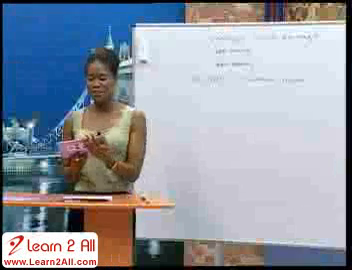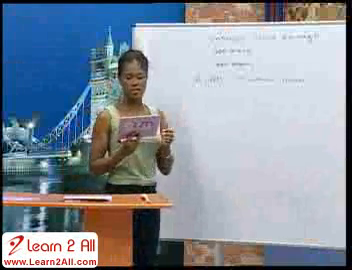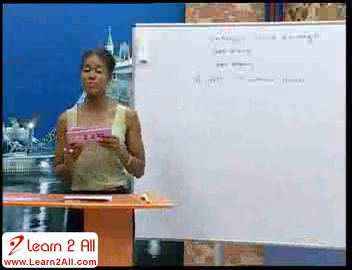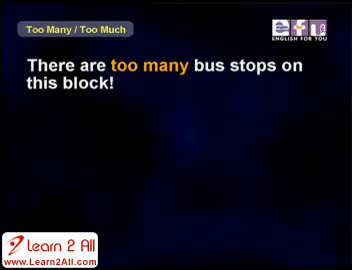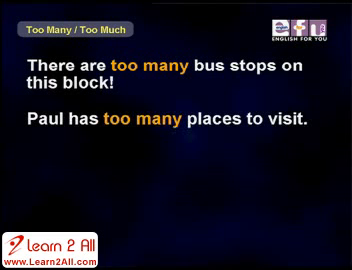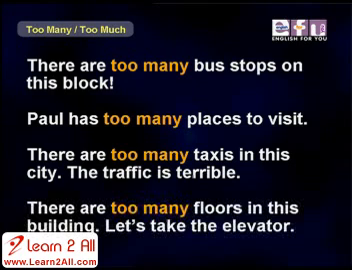Thank you, everyone. Now it's time to look at too many and too much. First, we'll look at too many. Examples. There are too many bus stops on this block. Next, Paul has too many places to visit. There are too many taxis in this city. The traffic is terrible. There are too many floors in this building.